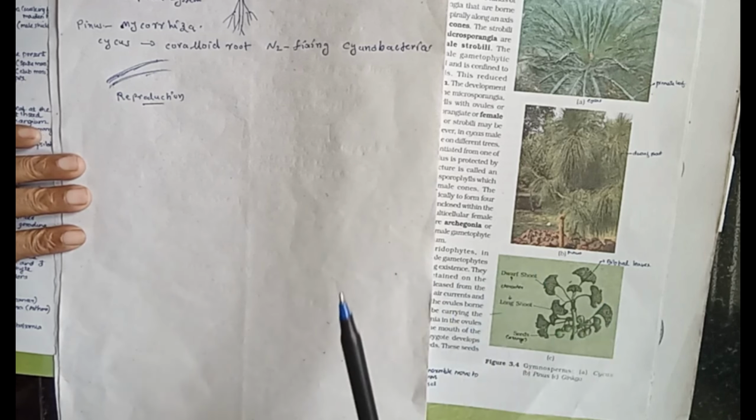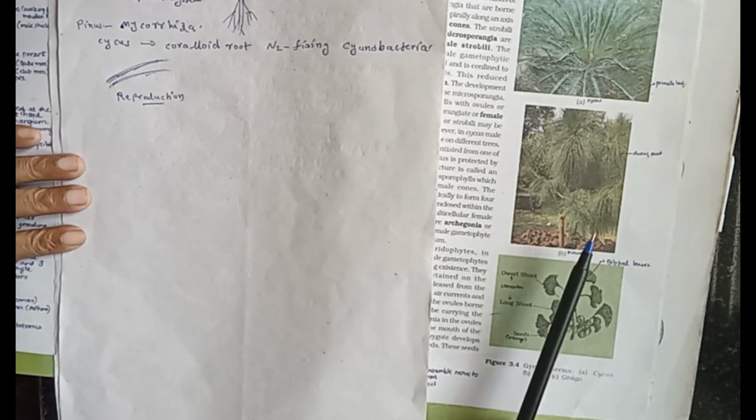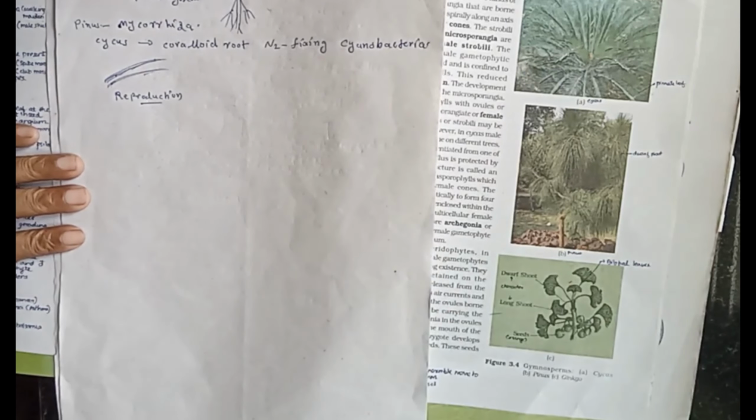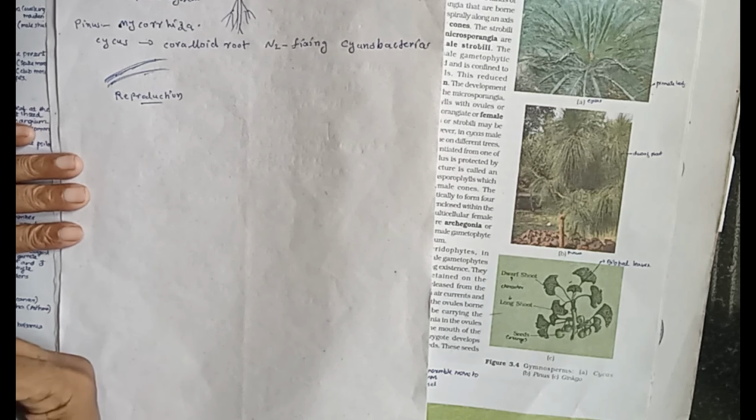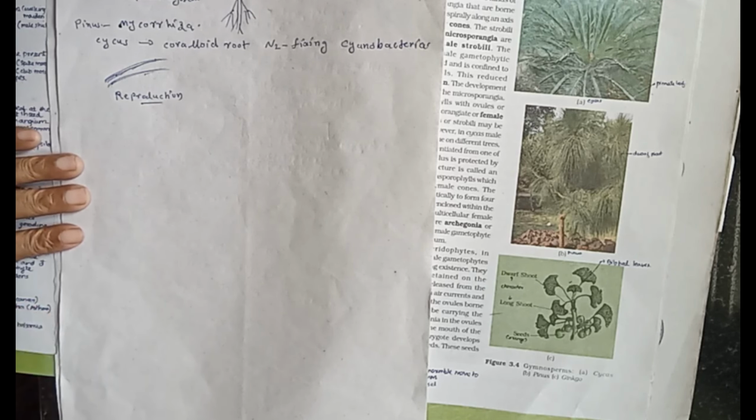But in Cycas, male and female cones are produced in different plants. There are male plants and female plants. In male plants, male cones are produced and in female plants, female cones are formed.